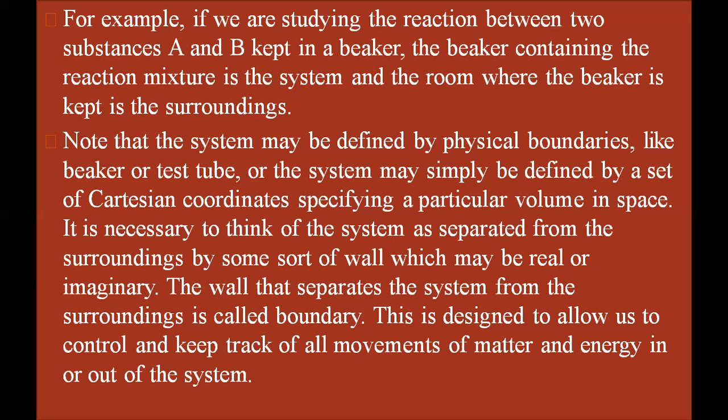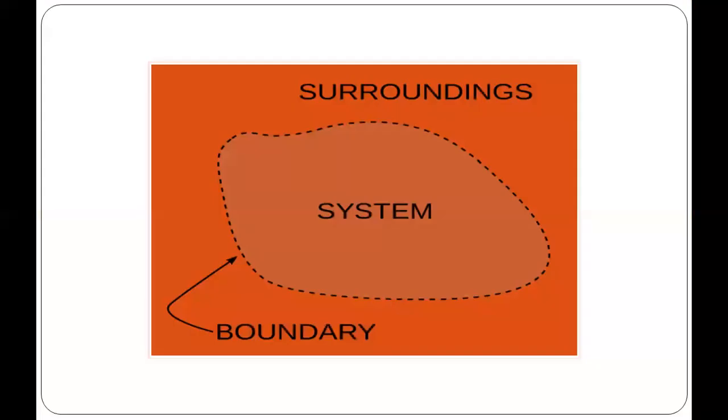Right. So if we talk about a steel glass, what happens? If you put something hot in a steel glass, that steel glass will allow only heat to pass through it, not the matter. So it depends on the property of that wall, how it is designed and why it is designed, the purpose of that wall. So basically, we can define it as a whole: it just controls and keeps track of all movements of matter and energy in and out of the system.